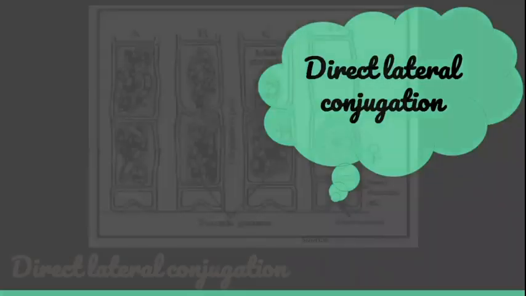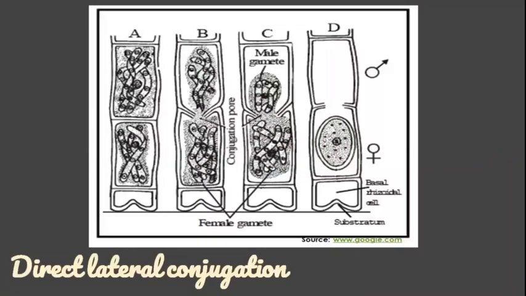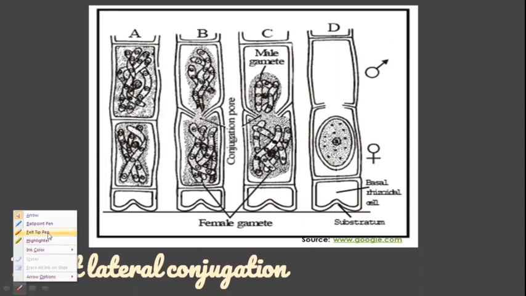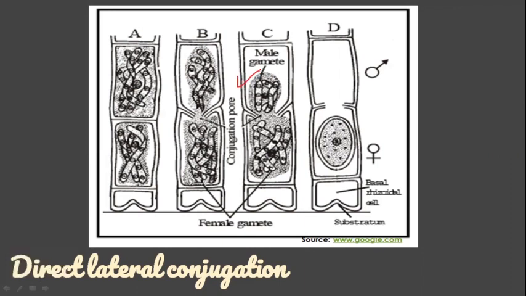Direct lateral conjugation. Let us see what is happening in that. In Spirogyra jogensis, such conjugation takes place between two adjacent cells of the filament, in which the upper cell functions as male gametangium and the lower cell as female gametangium.